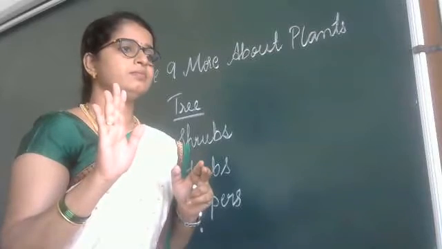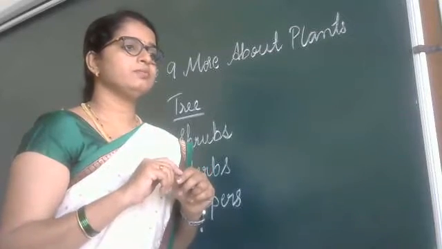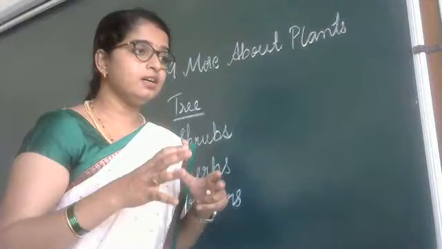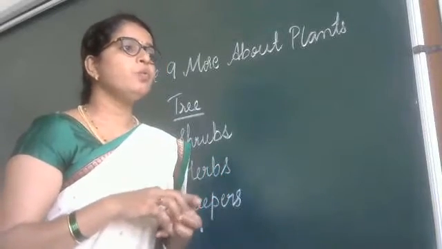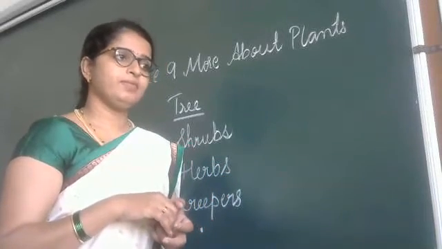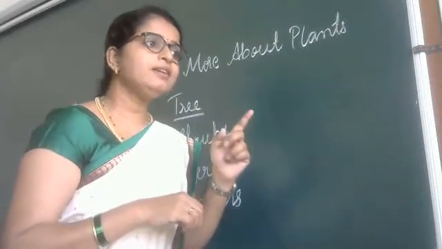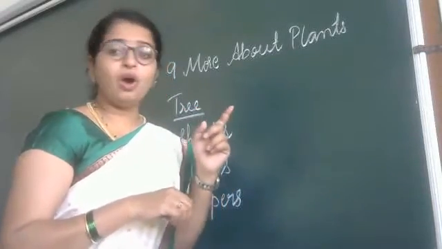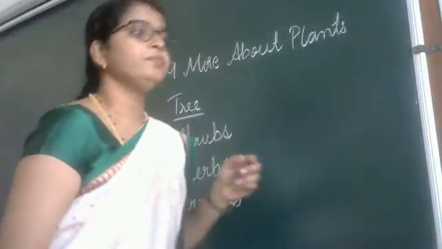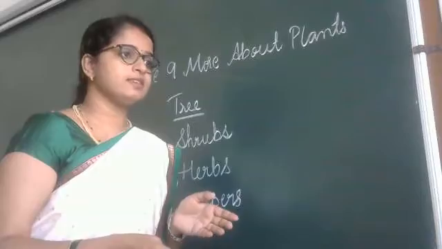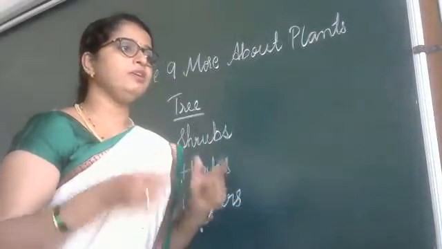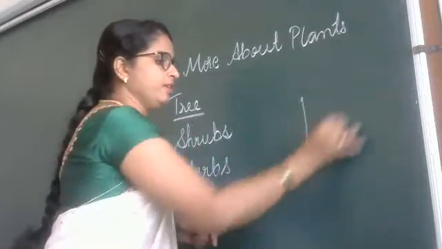A tree has a thick and woody stem. Correct? A big and tall plant is called tree, and a tree has a thick and woody stem.